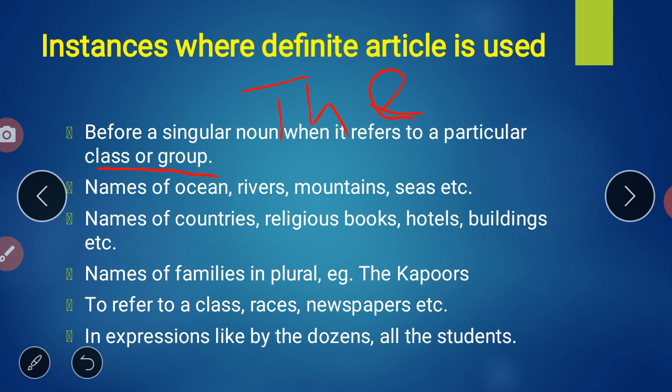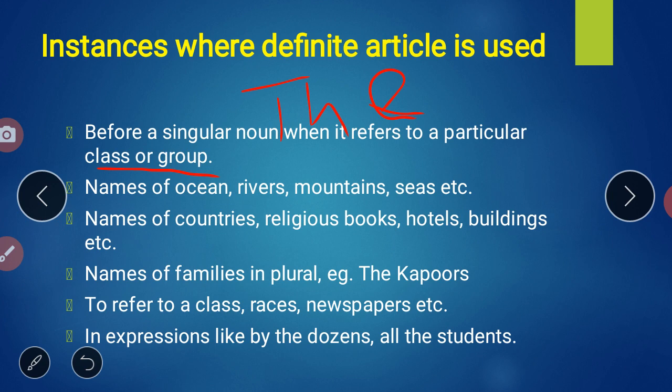Then to a class, if I say the Mauryan dynasty, right? For that we can use an expression like by the dozens, all the students, the dozens, the students, right?